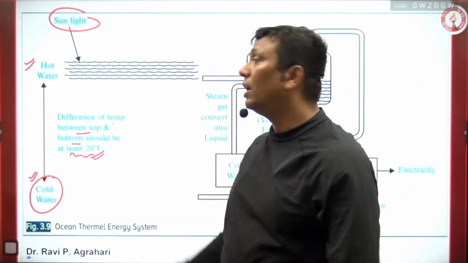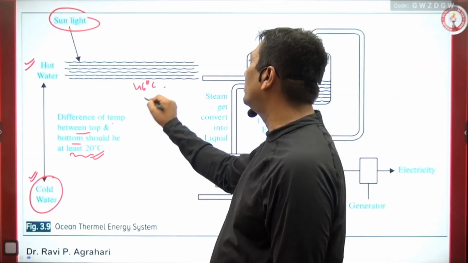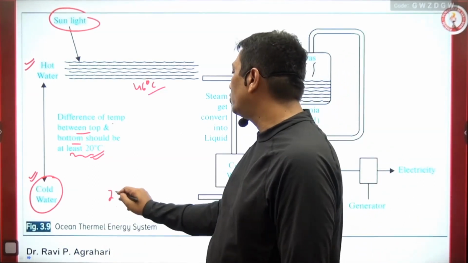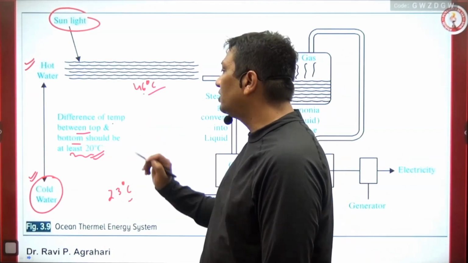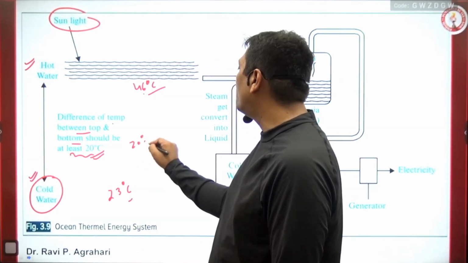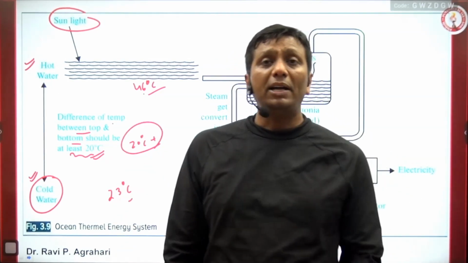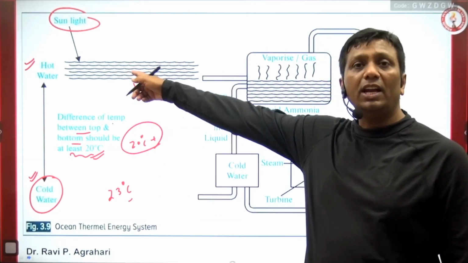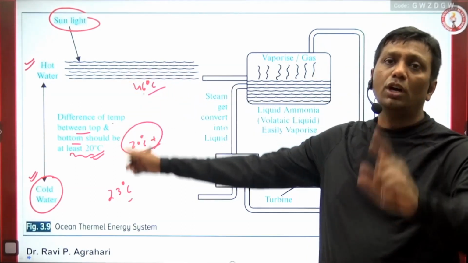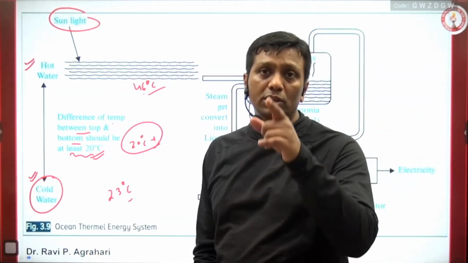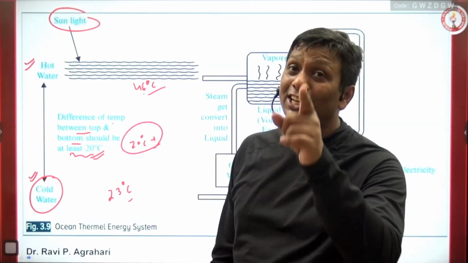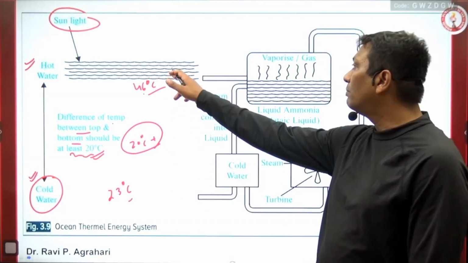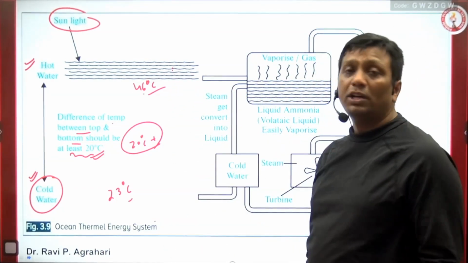And here in the presence of sunlight, upside easily 44, 46 degrees Celsius temperature is possible. 44 is possible, 42 is possible. And downside, suppose the temperature is 23 degrees Celsius. Now you tell me, guys, 46 and 23: ultimately a temperature difference of 20 degrees plus is possible or not? Definitely possible. But this temperature difference will be possible in the daytime only, because daytime has radiation and absorption of solar radiation. In the night it is not possible, guys. So ocean thermal energy will be used for power generation in the daytime. Common sense. Okay, and see one thing more, guys. The upper layer of the water is hot water, and the downside of the water is cold water.